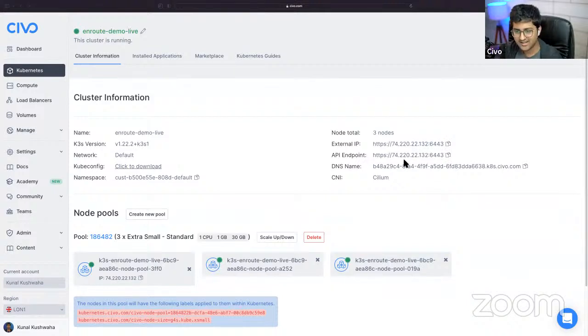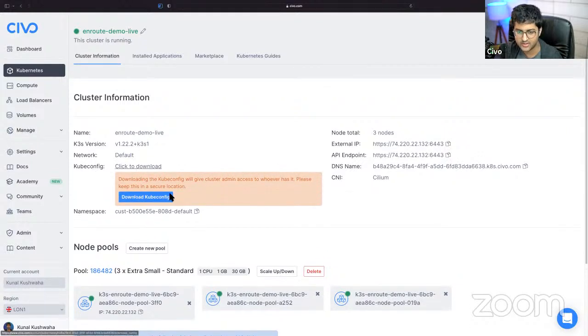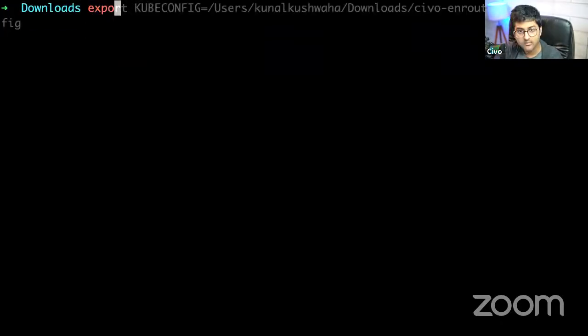Yeah. And thanks a lot for sharing. Our cluster has been created. I can just download the file. And where is it? Say export. There you go. So that looks good.